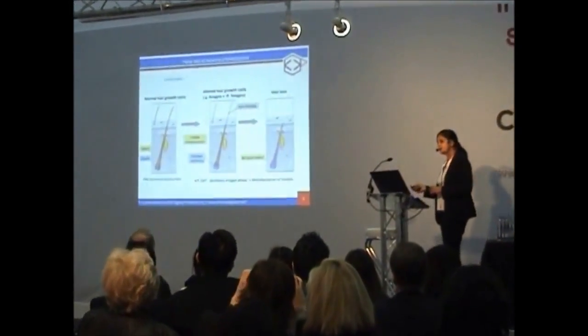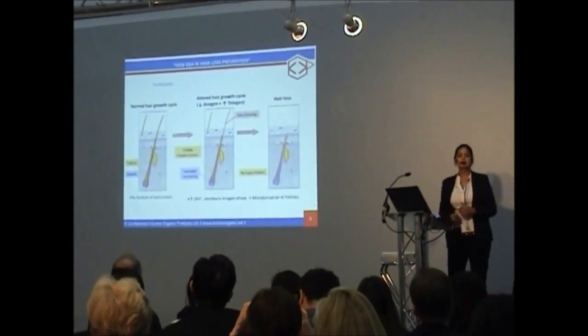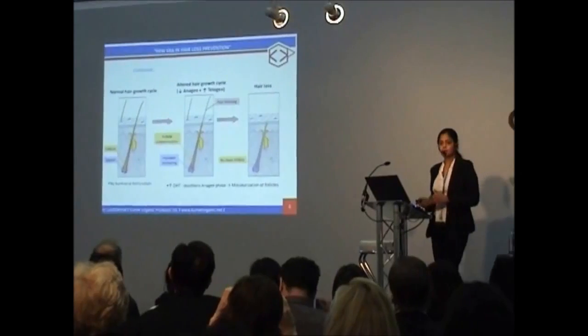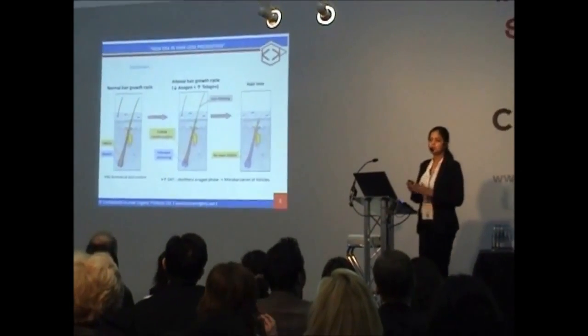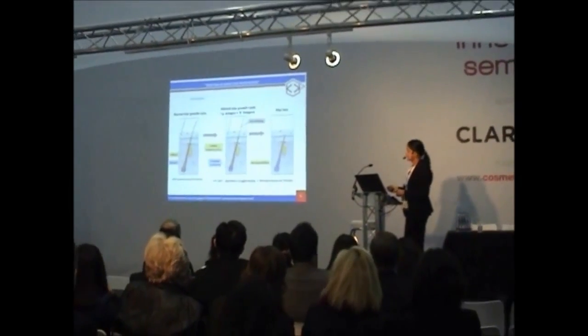How does this happen? 5-alpha reductase increases the DHT level, so we have to control it by inhibiting 5-alpha reductase activity, and then we can reduce this hair loss.